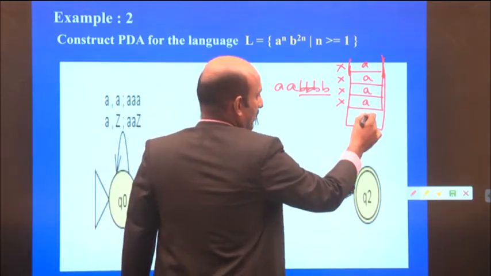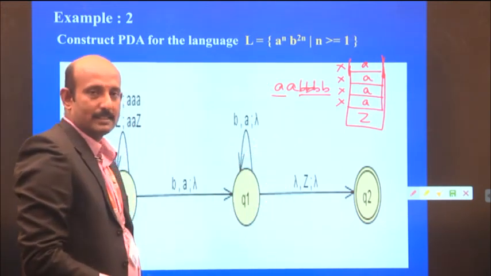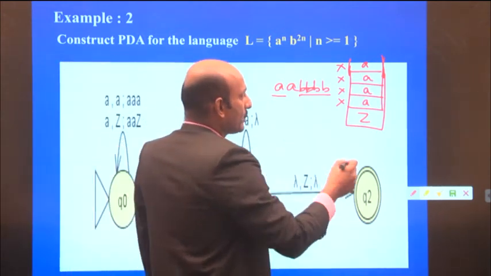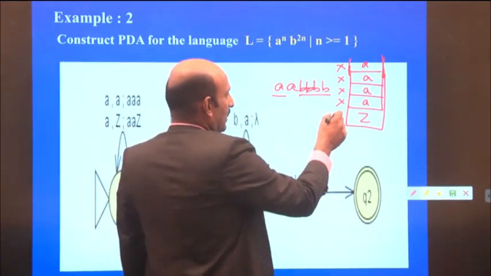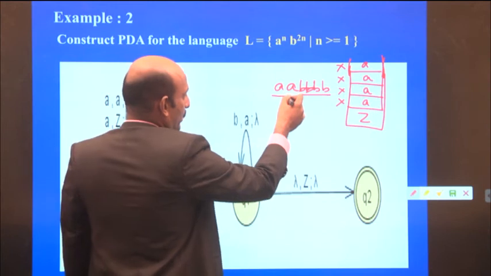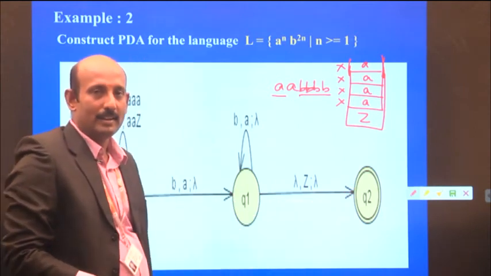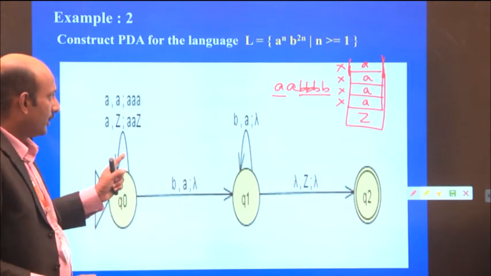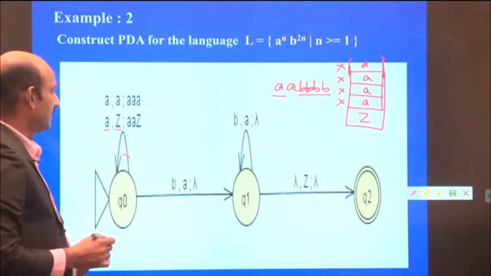How do I get these 4 A's? For every single A that I read as input, I push 2 A's onto the stack. So based on this logic, the stack contains 4 A's, and I take this input of A's and 4 B's to check whether it is accepted or rejected. Take the first A for state Q0, with A and Z.